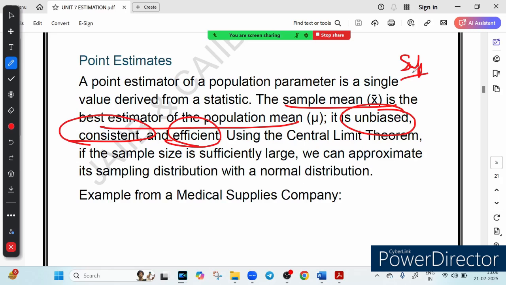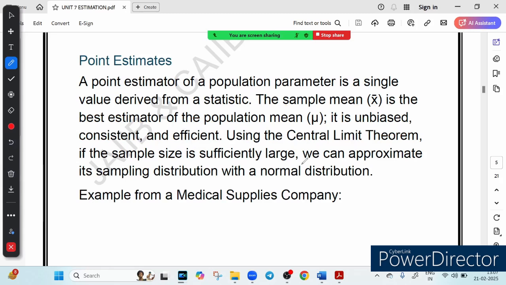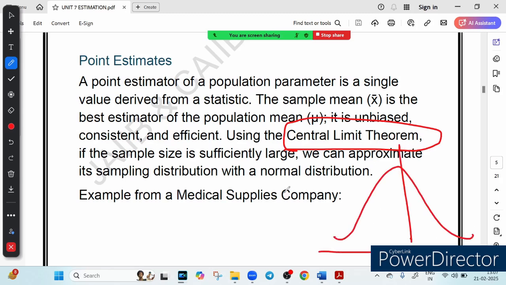And thanks to the central limit theorem, you have heard about this in the sampling chapter, when we take a large enough sample, the distribution follows a normal distribution. You know it very well. When we take a large enough sample, the distribution follows a normal curve, making our estimate even more precise.